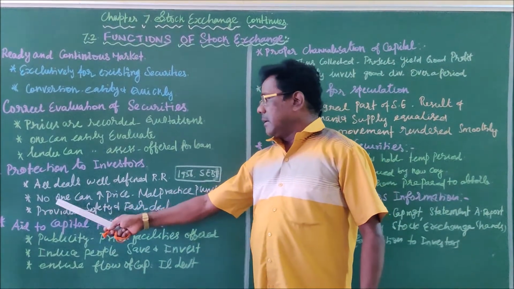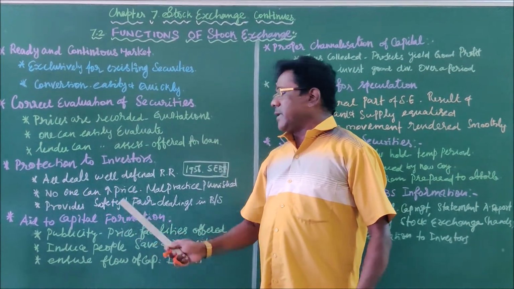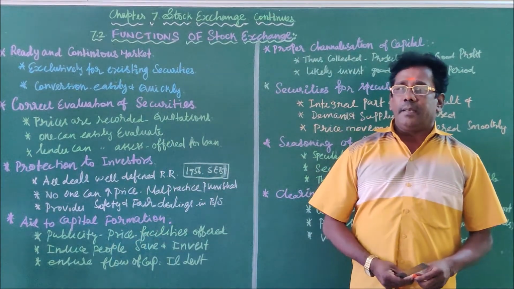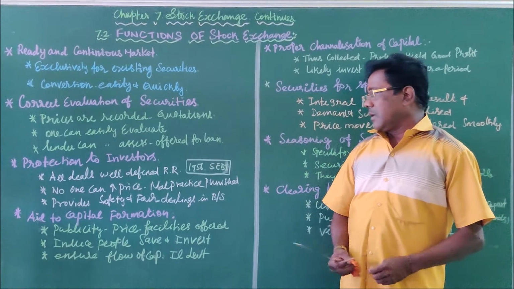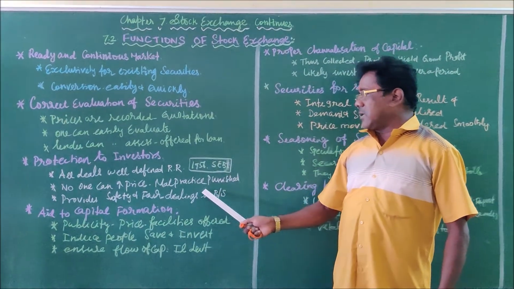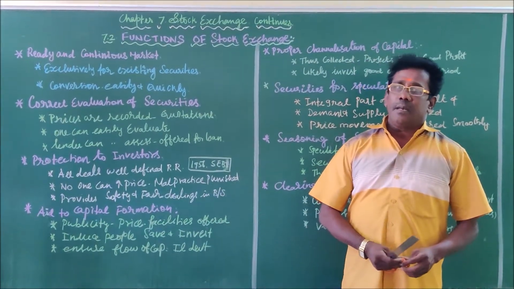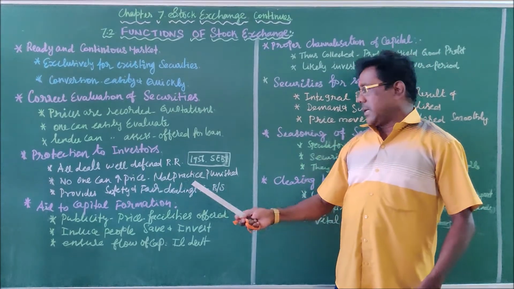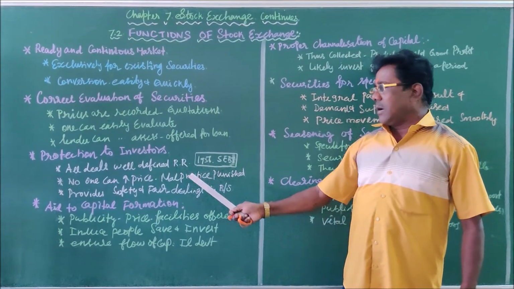No one can increase the prices by himself or individually. If any malpractice takes place in the buying and selling of securities, it should be severely punished.